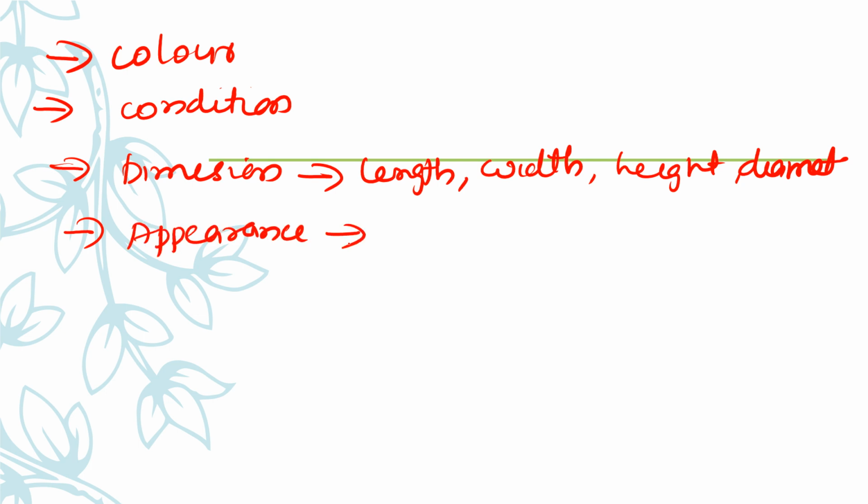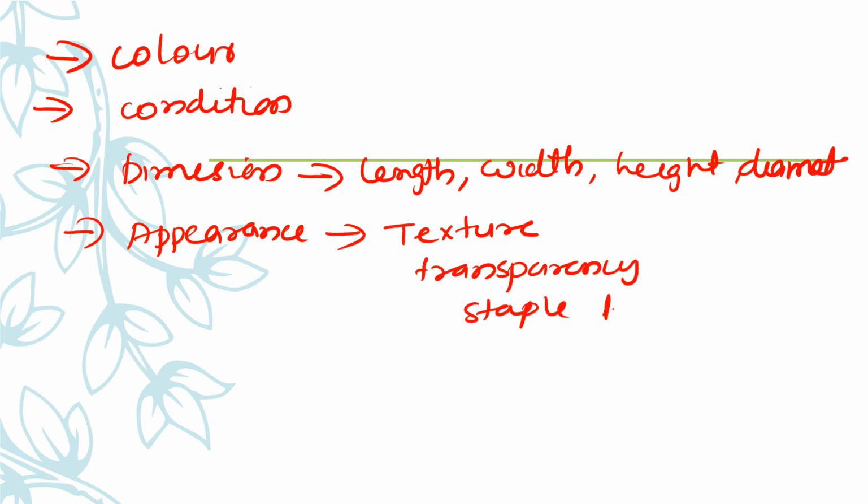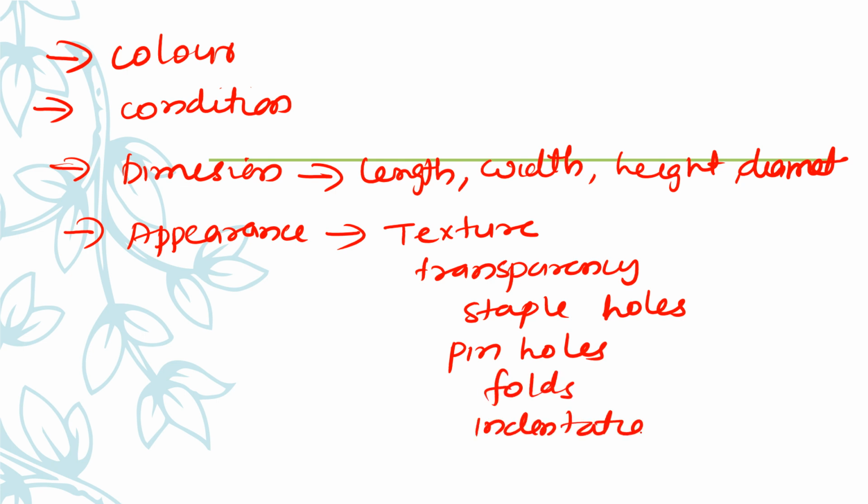So appearance is the texture, then transparency, staple holes. So are there any staple marks, pinholes, folds, indentation marks? All these things you have to check in the appearance of the paper. What is the texture, whether it is rough, smooth, silky, glossy. All those things you have to consider.